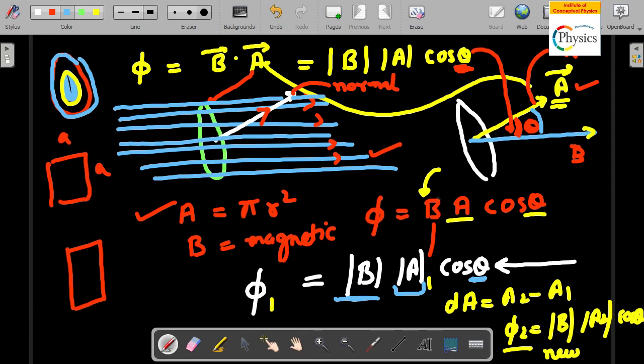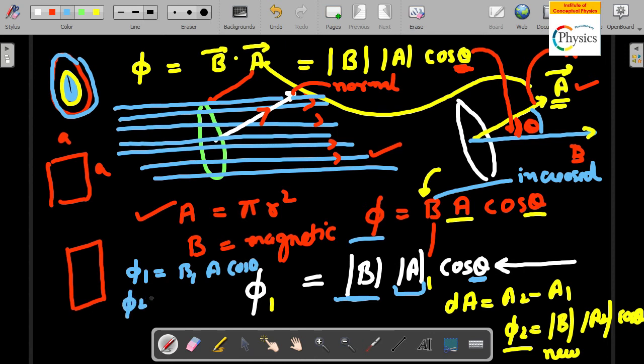So B has increased. So again you can get a new magnetic flux because of that. So what you write is that my initial flux was B1 A cos theta, no change in area, no change in angle. Flux 2 is equal to B2 A cos theta.